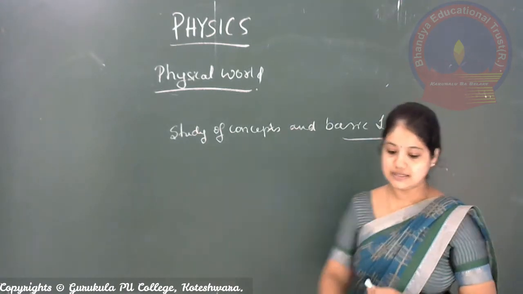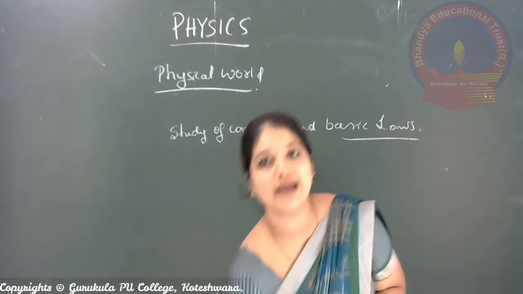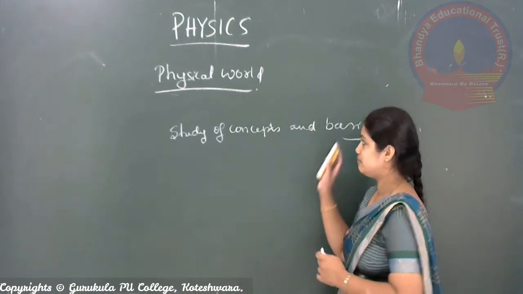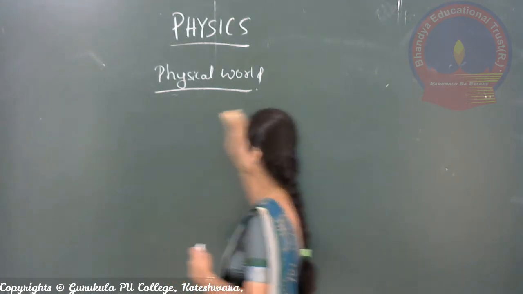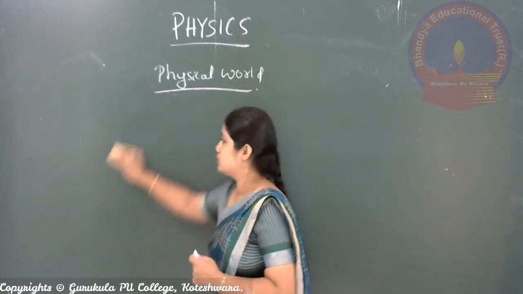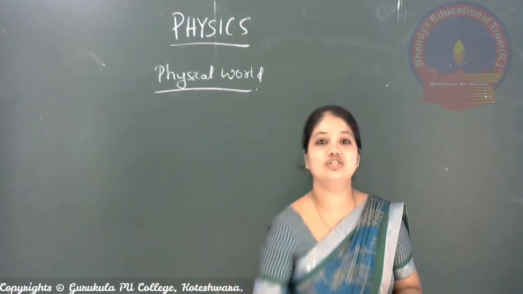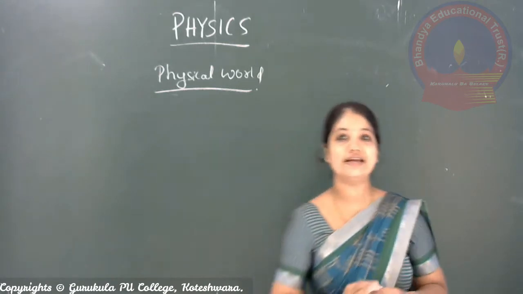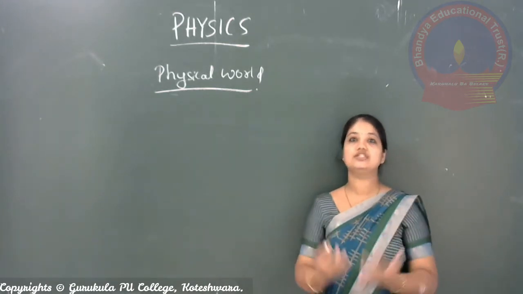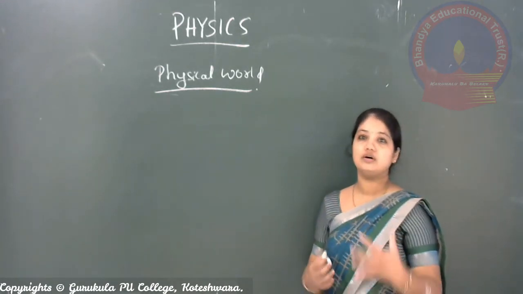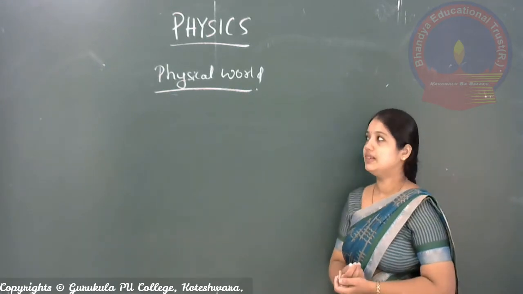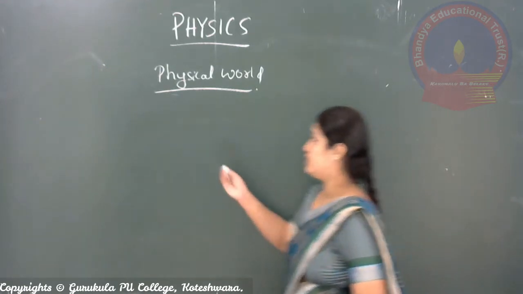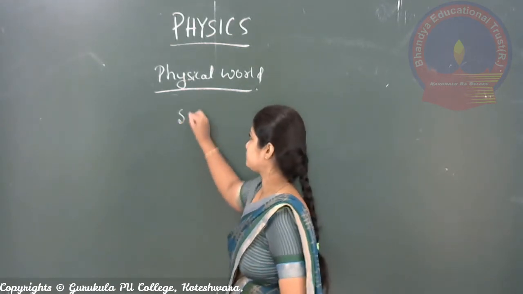Now let us see what is the scope and excitement of physics. Students, this first chapter is just an introduction, to help you understand the scope of physics.